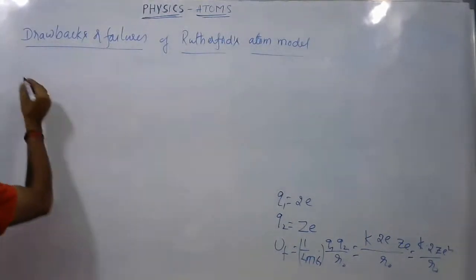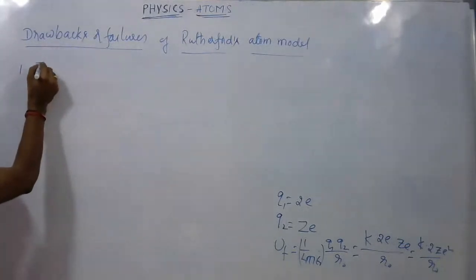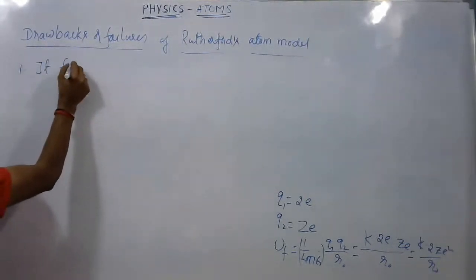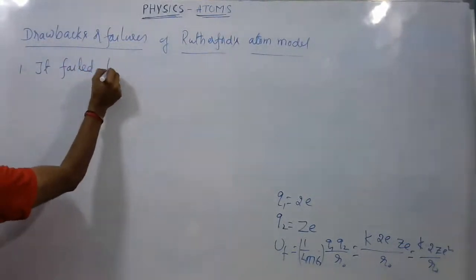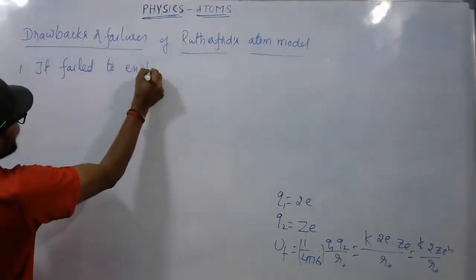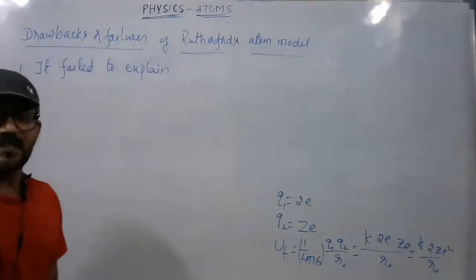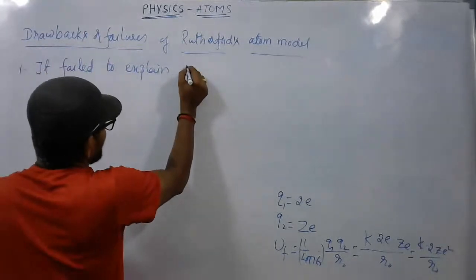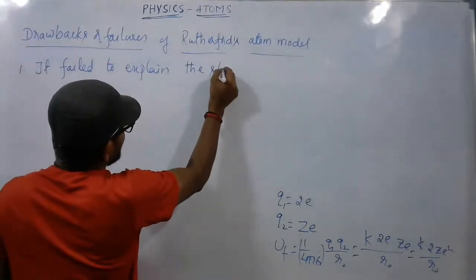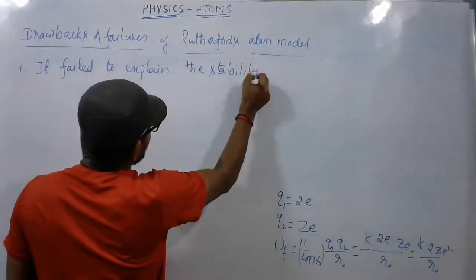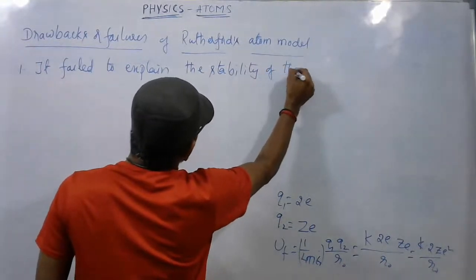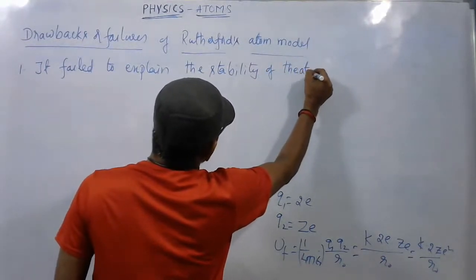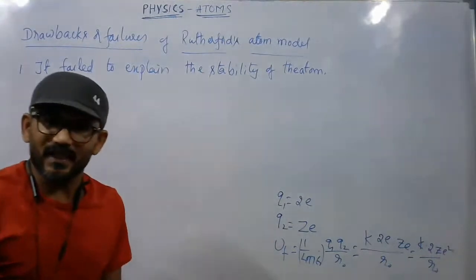So Rutherford's atom model failed to explain the stability of the atom. What is this? Let us see briefly.